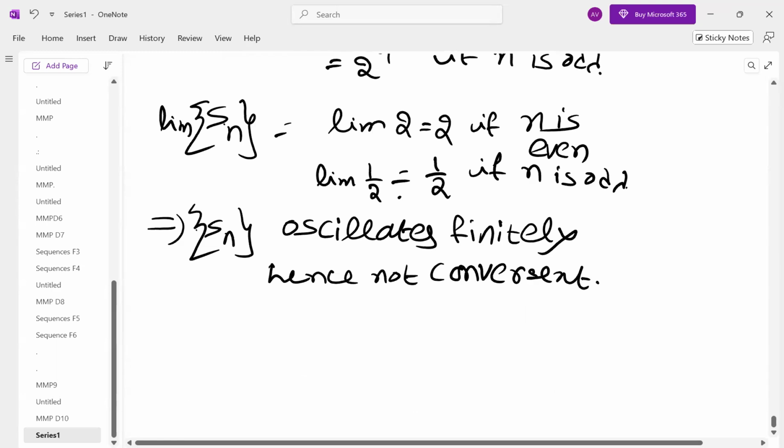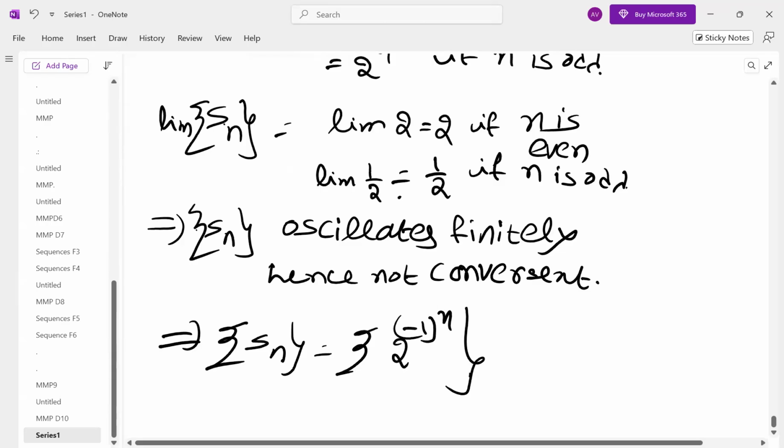It may oscillate finitely, it may oscillate infinitely. Not convergent means 3 cases: divergent is also not convergent, oscillates finitely is also not convergent, oscillates infinitely is also not convergent. So all the cases we have seen. Which implies the sequence Sn, which is 2 to the power of minus 1 power n, is not a Cauchy sequence.